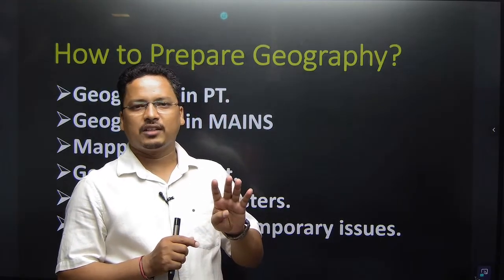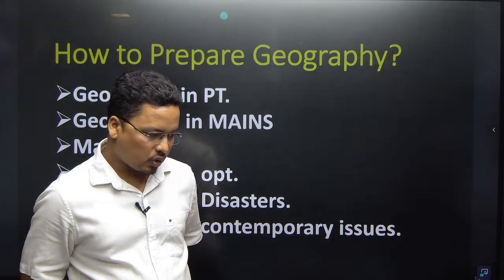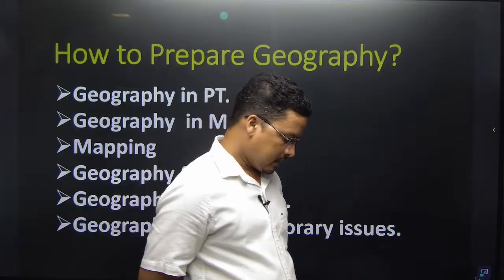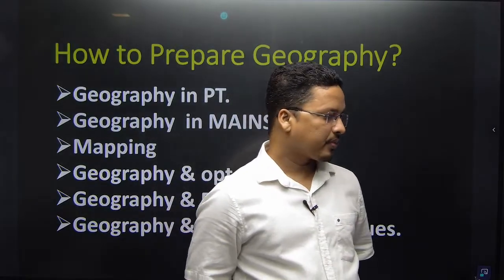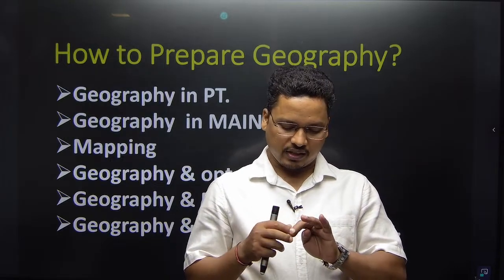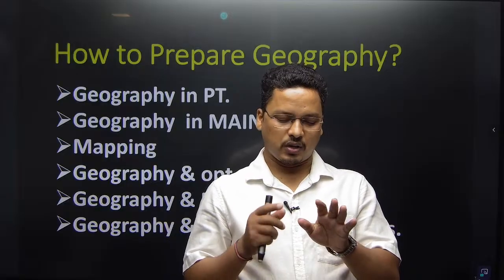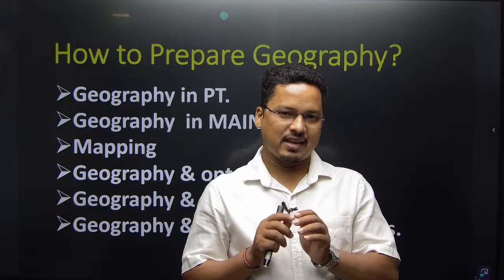So we call it the 4 pillars. For the civil service examination, for the OCS, there are 4 pillars. They are history, polity, economics, and geography. Then comes your environment, science and technology, current affairs, and miscellaneous.